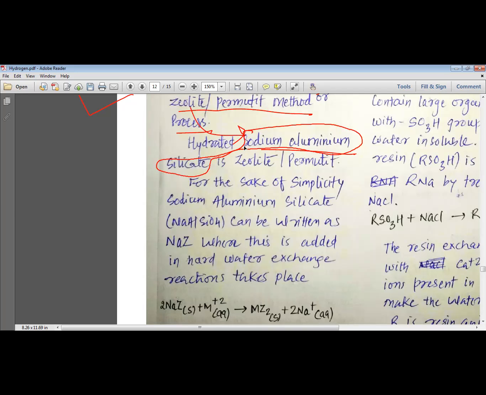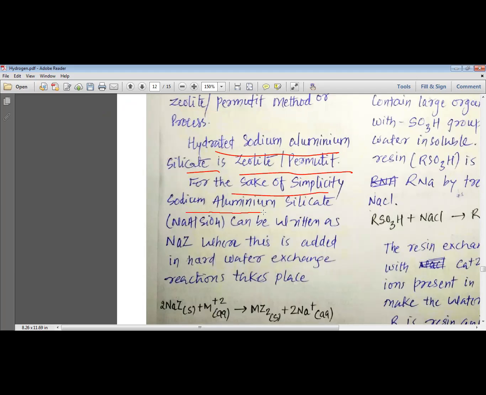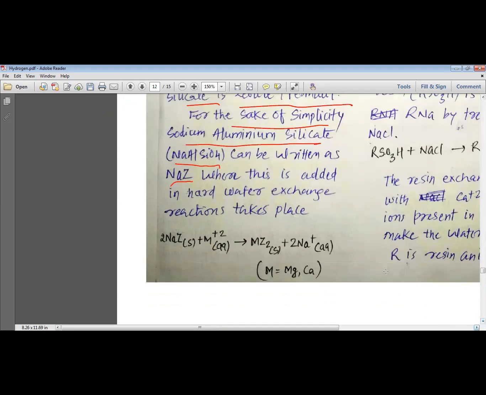So zeolites are sodium aluminum silicate, or sodium aluminosilicate. This is what you call hydrated sodium aluminosilicate, which is also known as zeolite or permutit. For the sake of simplicity, sodium aluminosilicate NaAlSiO4 can be written as NaZ. That means AlSiO4 with a 3 minus charge is written as Z. So for simplicity, we will write it as NaZ.